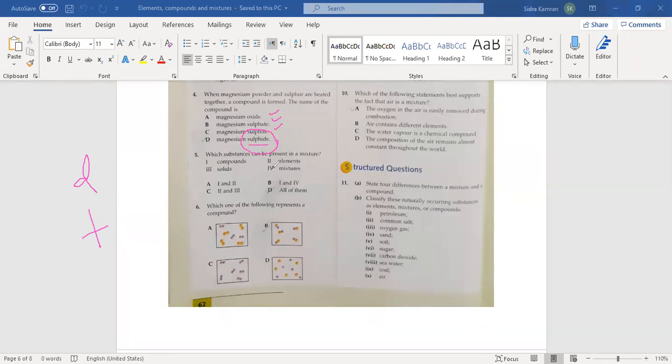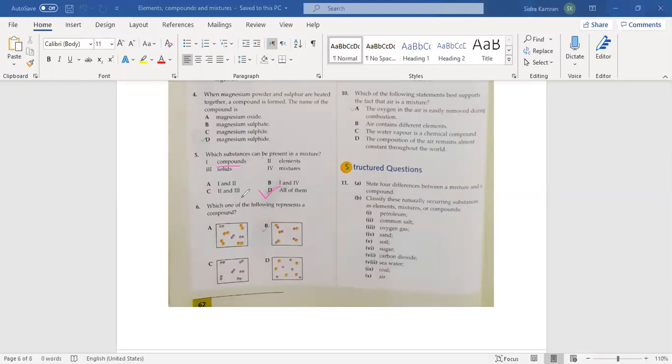Okay, the fifth one is: which substance can be present in a mixture? Miss, second and third. Second and third, element and solid? No, Miss, mixture and compound. Mixtures and compounds. Which substance can be present in a mixture, beta? All of these.